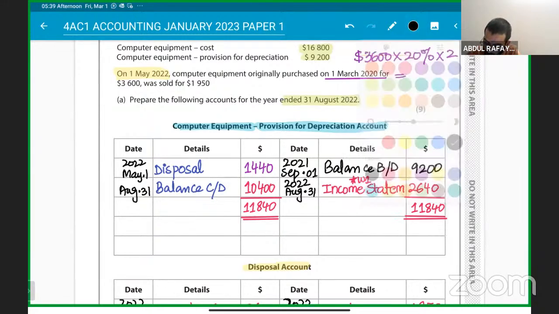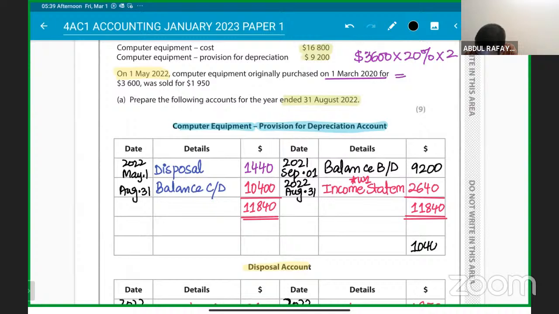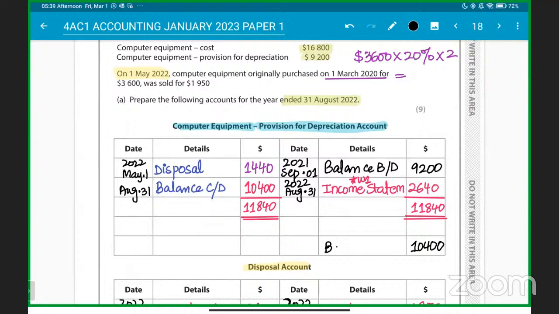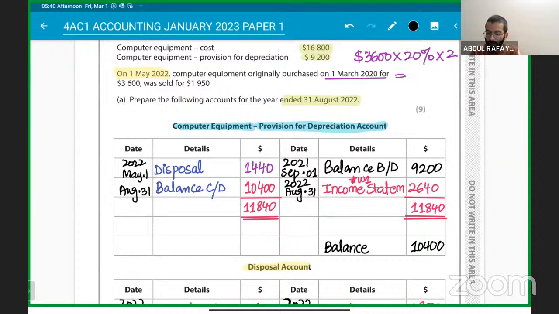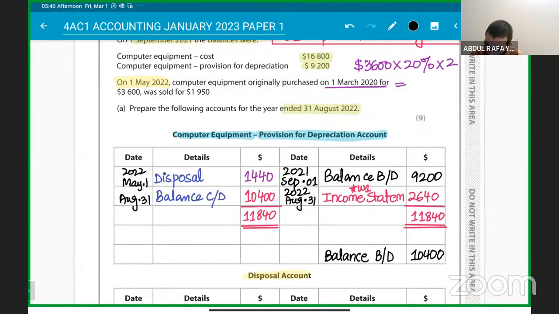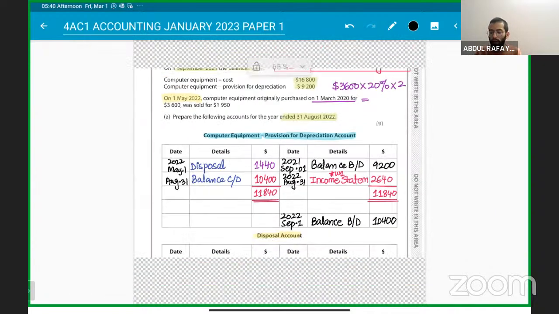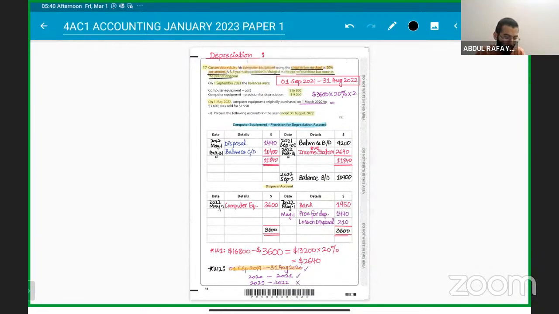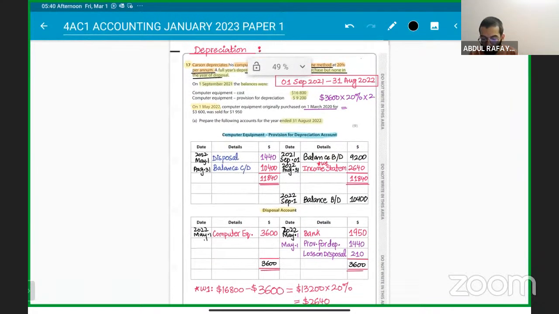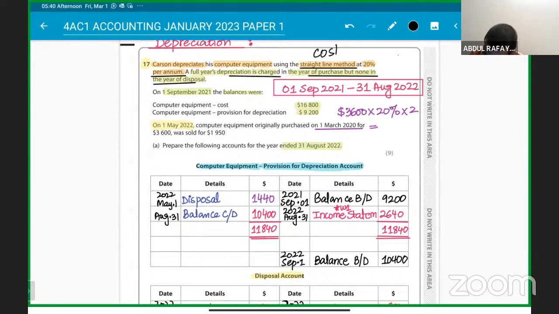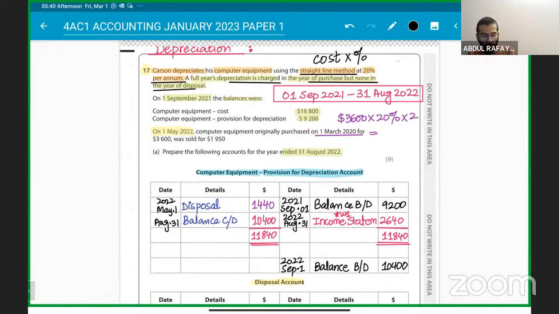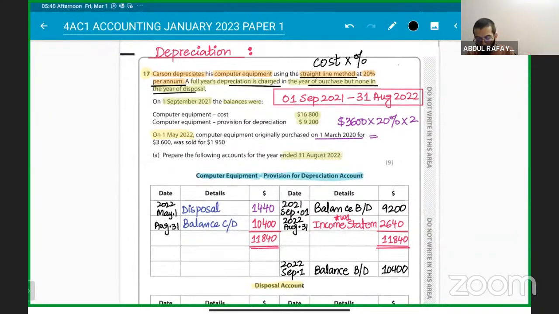Make sure you balance the account as well. 10,400 is cost minus provision, and then find the difference. The straight line method has no reducing balance; everything applies on the cost. The next year's starting will be our opening balance. That's how we get 9 marks on depreciation. Make sure to revise it and any questions can be asked. Always remember, straight line method is always on the cost into the percentage. That's what we have done. That is why it's not difficult or tricky.